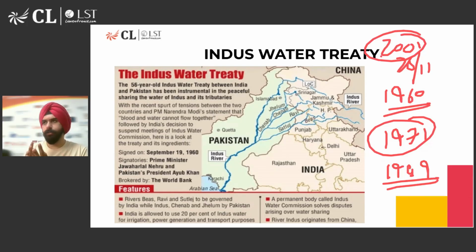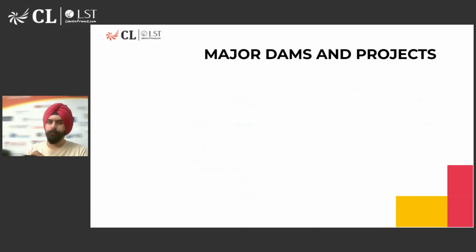This treaty has stood the test of time, and usually we have been compliant to this treaty. But now, after the recent Pahalgam incident, we have taken a stronger measure where we have declared abeyance to this treaty. That means we are not going to follow this treaty for the time being. It has been suspended. We have not terminated it. We have not backed out from it. We have just suspended it for the time being.